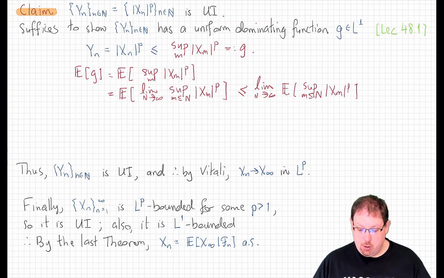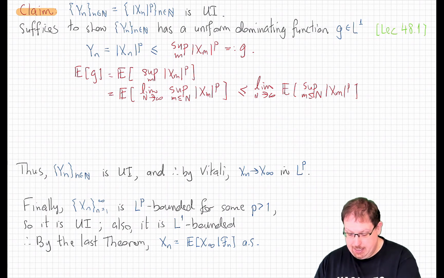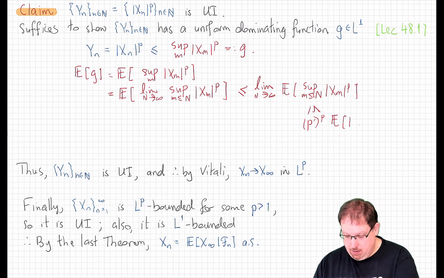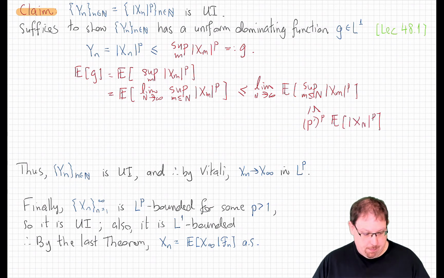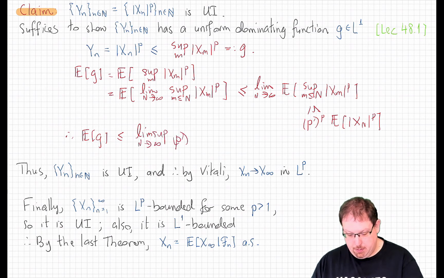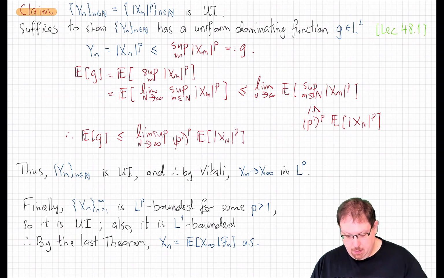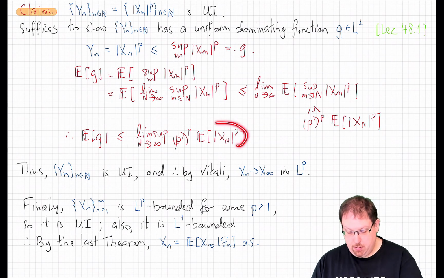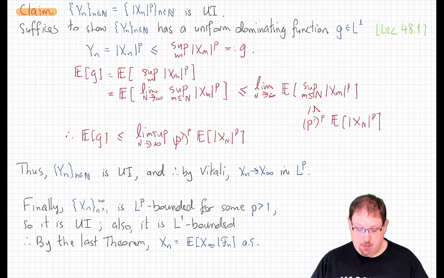And now we employ Doob's martingale inequality, which exactly says that this expected value here is bounded above by a constant, that's p prime to the p, times the expected value of just x_n to the p at the endpoint. So that shows that the expected value of g is less than or equal to the lim sup, as n goes to infinity, of p prime to the p times this expected value of x_n to the p. But that lim sup is certainly less than or equal to the supremum of these, which we assume to be finite in the statement of the problem.